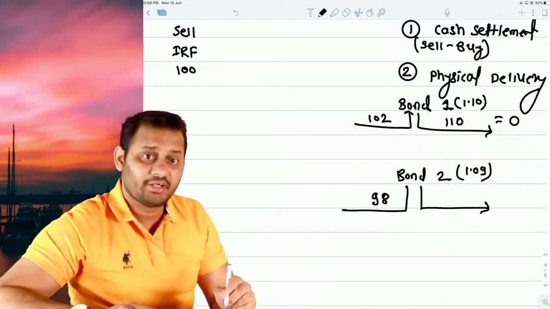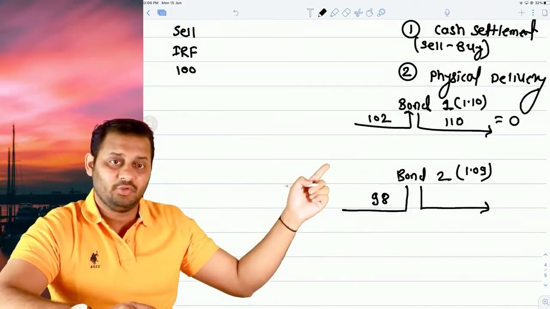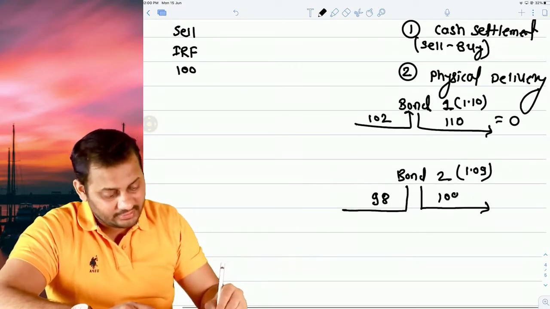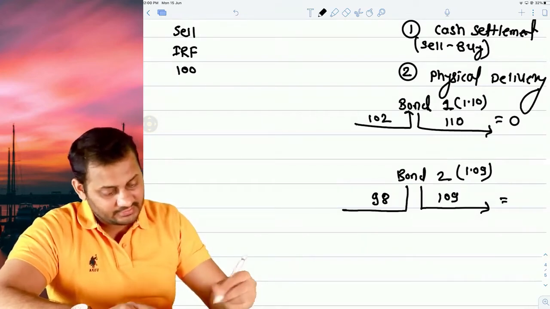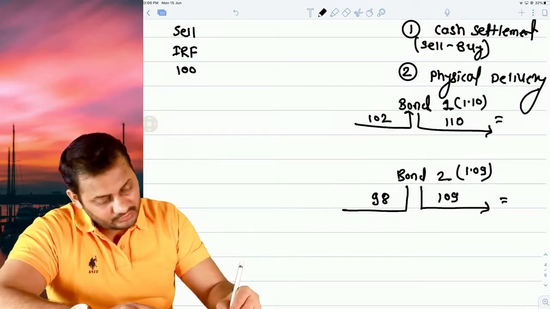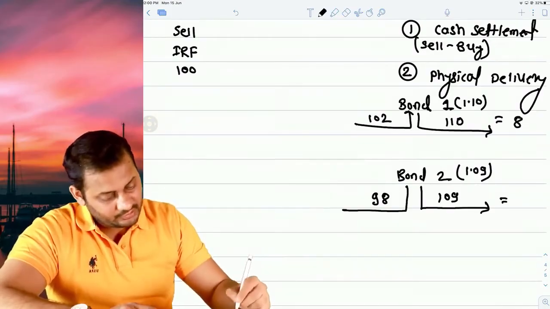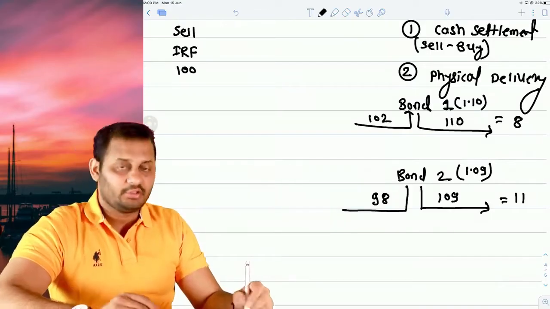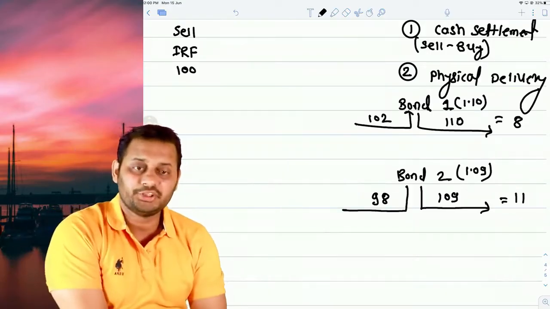Although the conversion factor is less, you are going to sell it at 100 multiplied by 1.09, that's 109, and the profit in this case is, the profit here was 8 rupees, right? And the profit in this case is 11 rupees. Now you tell me which bond,